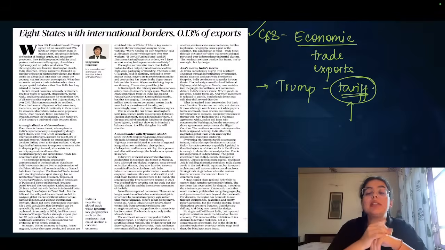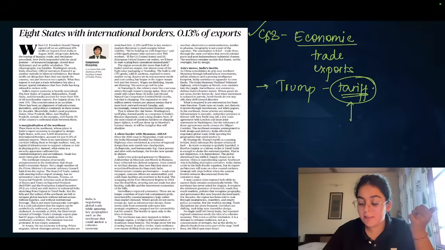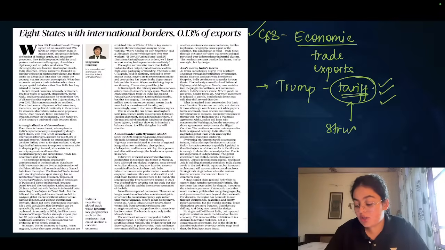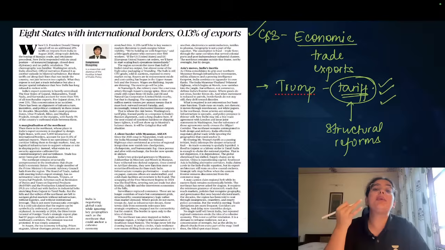So the idea about this editorial is not just mere reaction to any international relations that happen, but it is also associated with taking up structural reforms. What do you mean by structural reforms? Reforms relating to logistics, relating to internal policies, trade strategic documents, and logistics or industrial corridors as well.